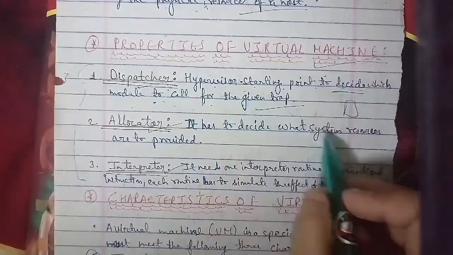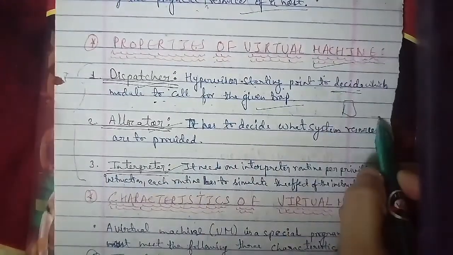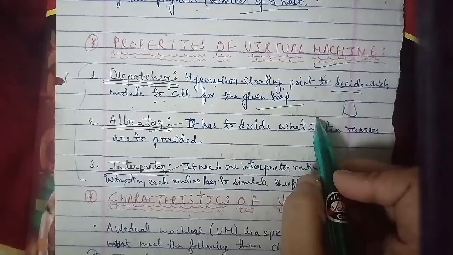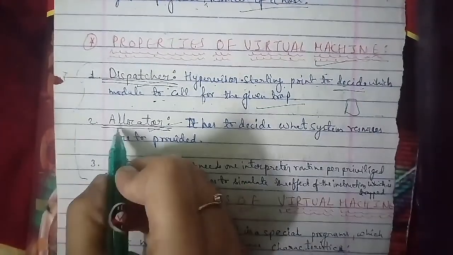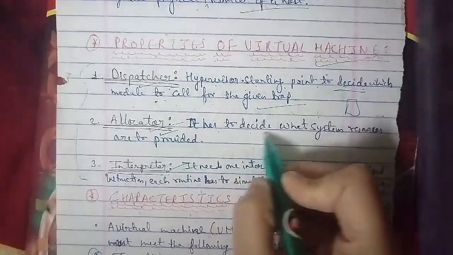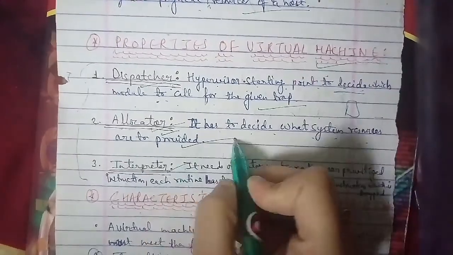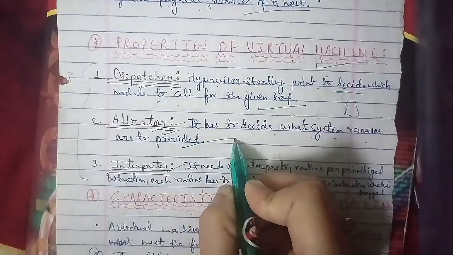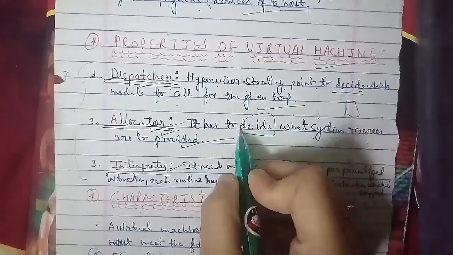Next is your allocator. It has to decide what system resources are to be provided. The allocator decides which system resources are to be provided, and allocates the particular resource that is needed.